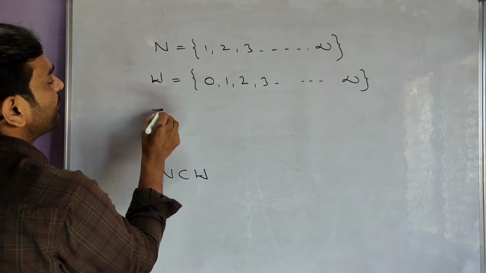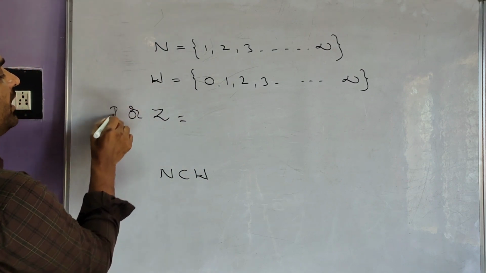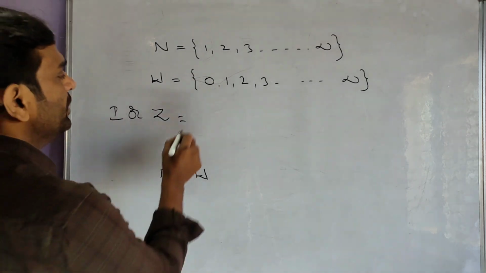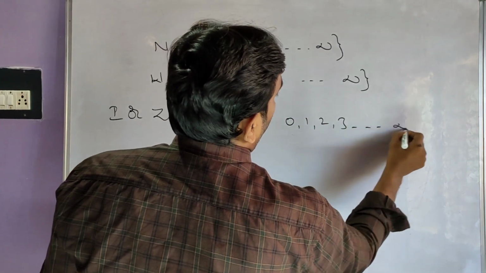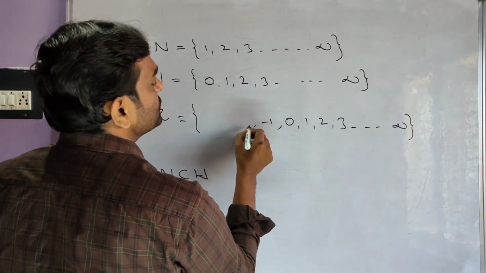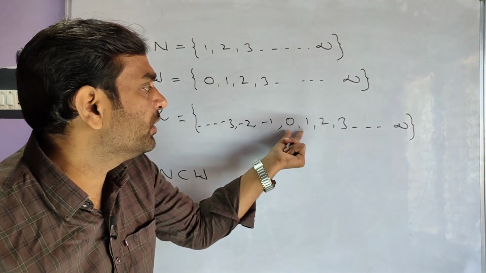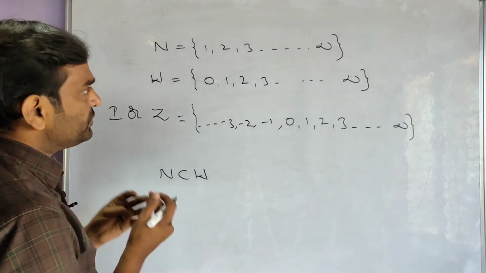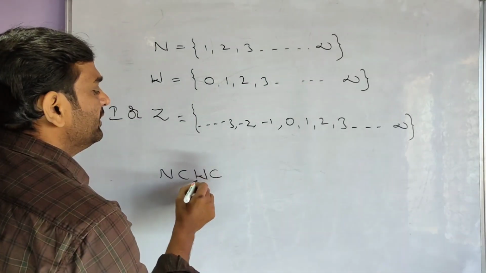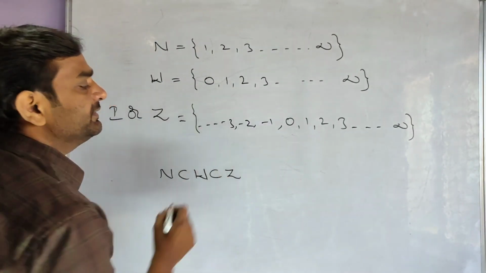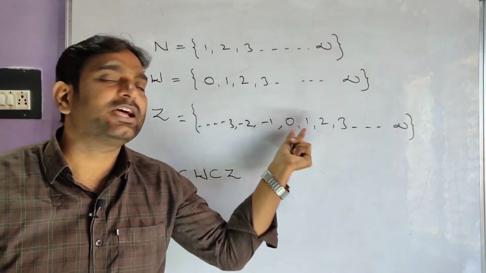And coming to integers. Integers are denoted by the letter capital Z or I. Those are whole numbers and negative numbers also. Natural numbers, whole numbers and negative numbers. So we can say that all whole numbers are in integers also. So we can write whole numbers subset of integers. Integers are positive numbers, negative numbers along with 0.